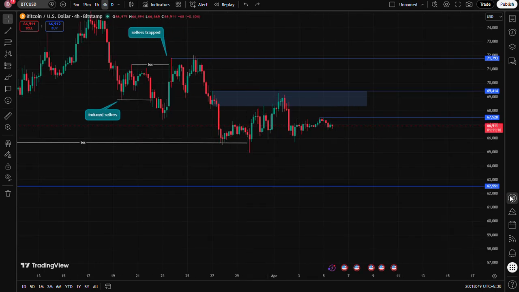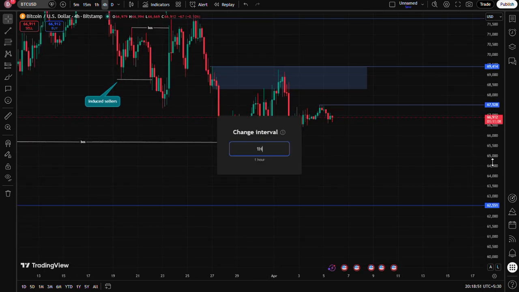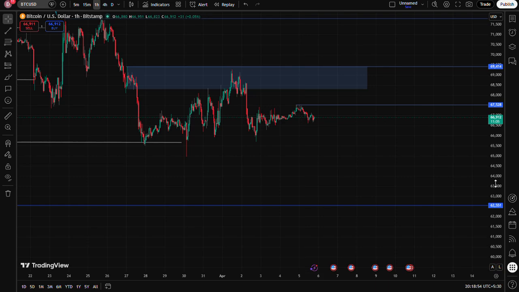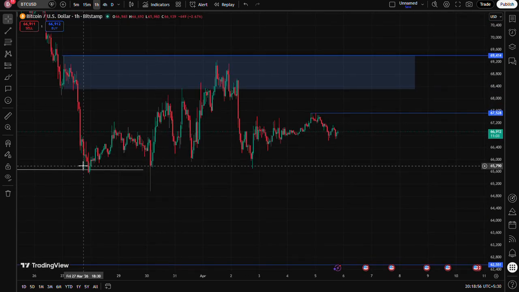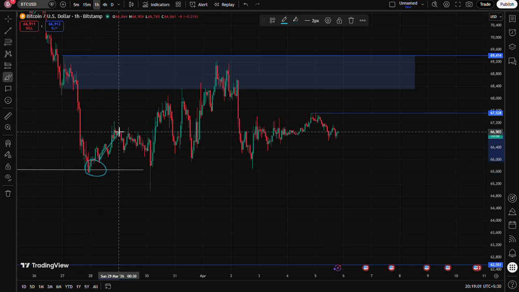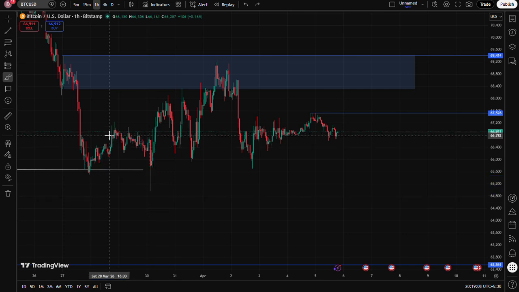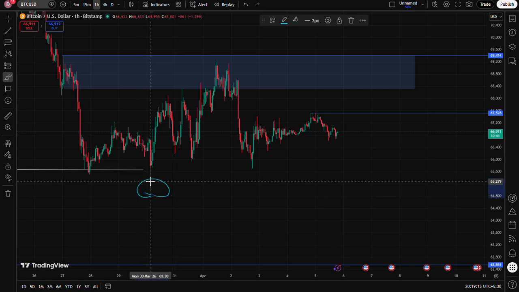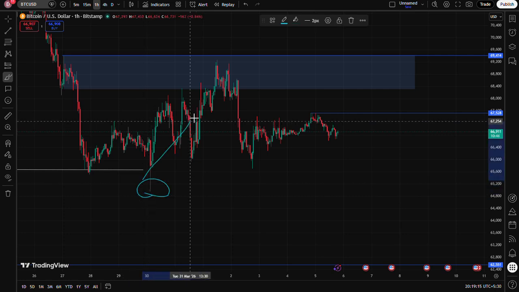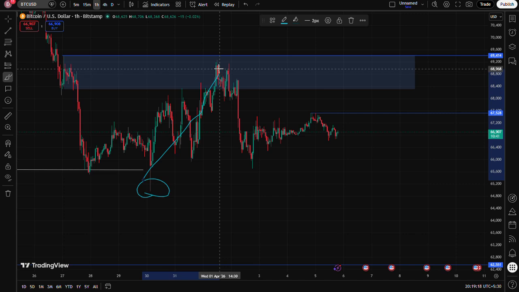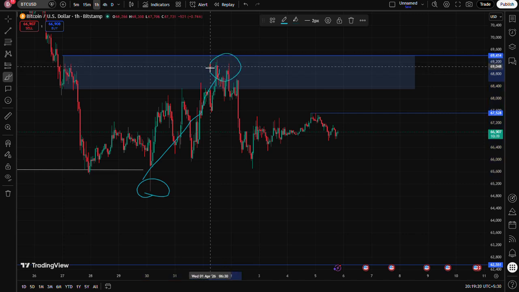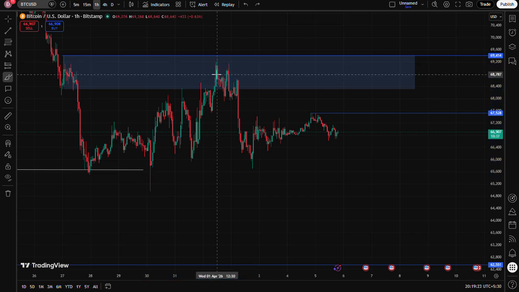here, if I zoom out on the 1 hour time frame. After giving out this low here, the market again followed a pullback and again followed bearish price action and gave out a new low. So again it induced sellers and gave this low. After giving this low, the market followed an upside channel and reached this level where I told you the liquidity is intact.